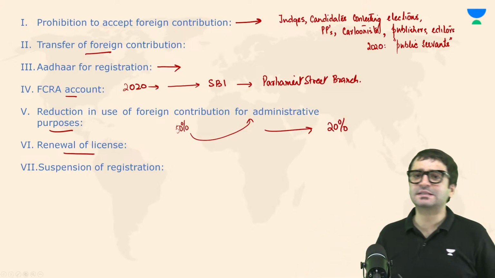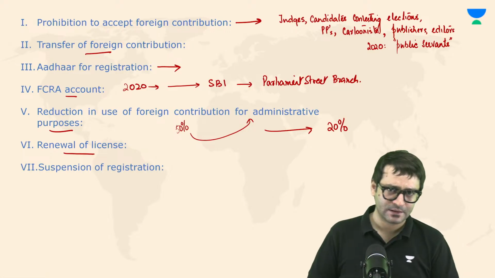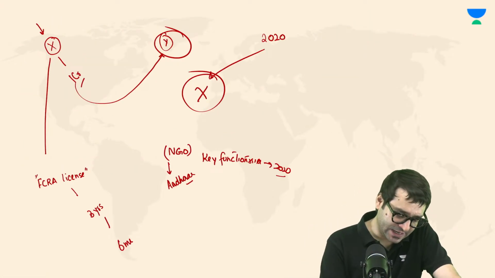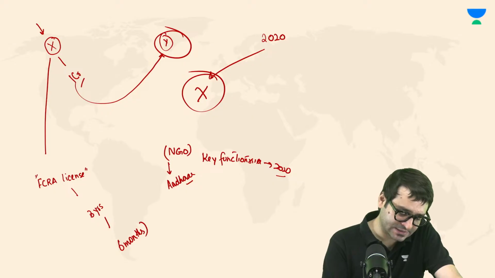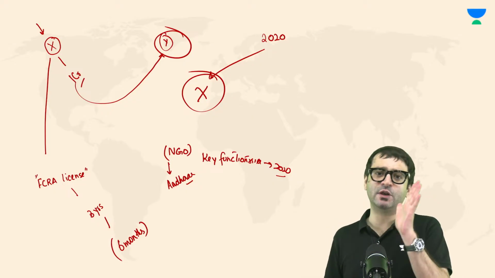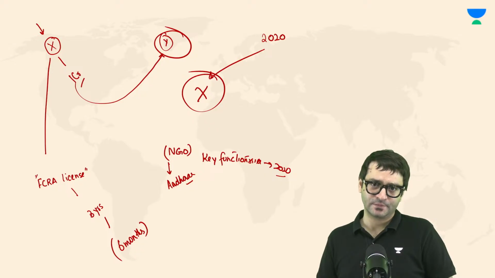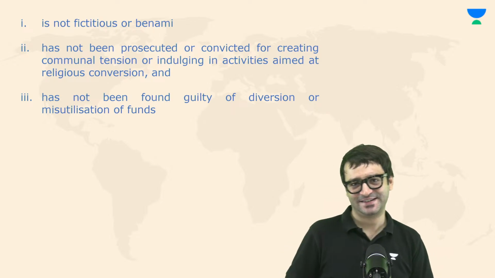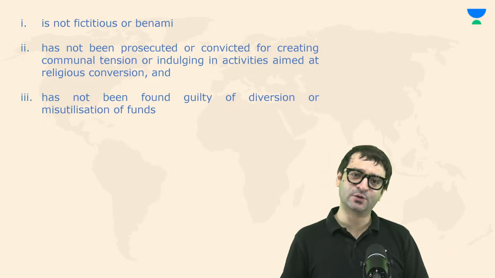And if you want this license to be renewed, since this license is valid for 3 years, but if your license is getting expired in 6 months, before that, you have to apply for the renewal of this license. And when you apply for renewal, the central government may inquire. What is the inquiry?